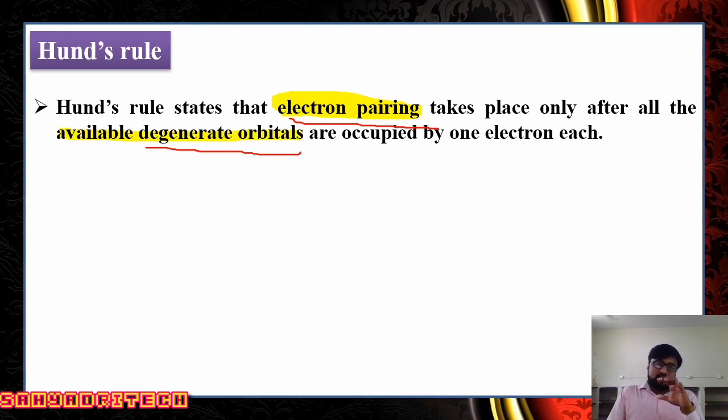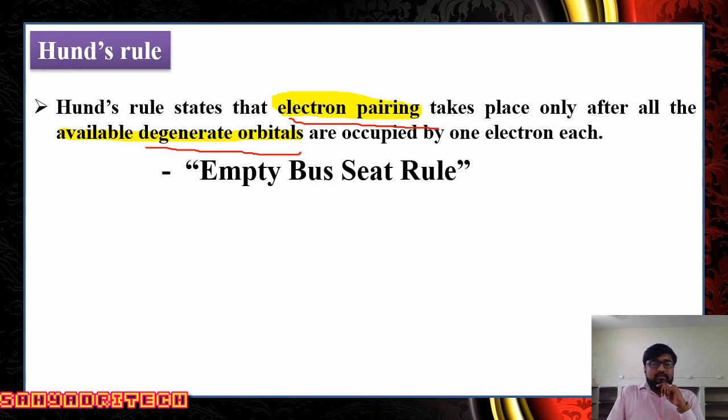Simply to remember, we can even call it the empty bus seat rule. Imagine there is an empty bus standing. When you enter the bus, suppose we prefer the window seats. Once all window seats are occupied, the rest of the people start occupying the adjacent seats, right? Likewise, when electrons enter orbitals, first all degenerate orbitals are occupied singly, and then pairing takes place.